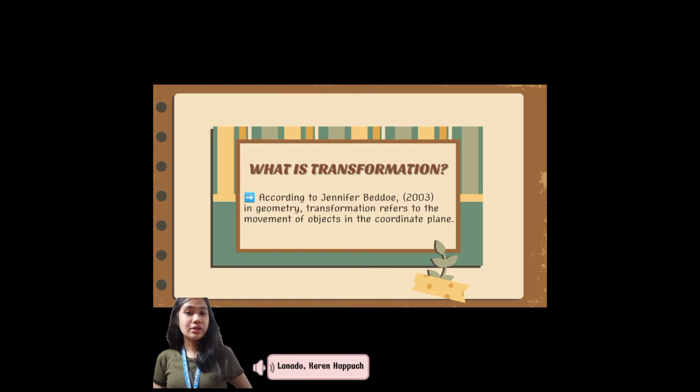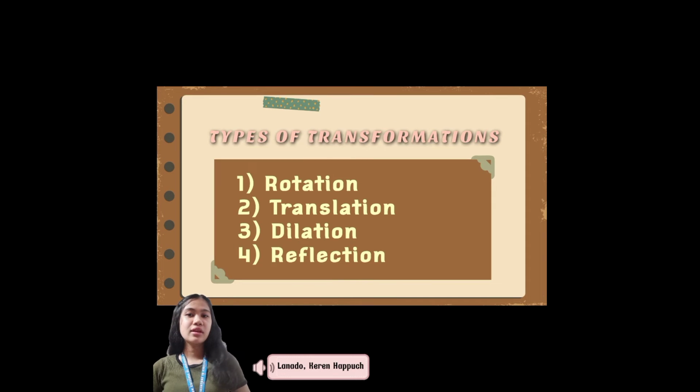So what is transformation? According to Jennifer Bedu, in geometry, transformation refers to the movement of objects in the coordinate plane. There are 4 types of transformation. The first is rotation, next is translation, then dilation, and the last one is reflection.